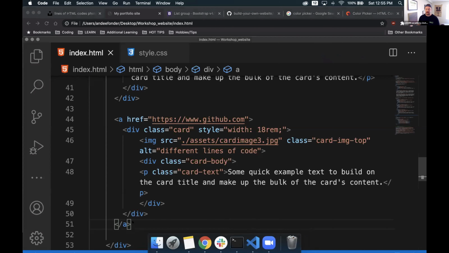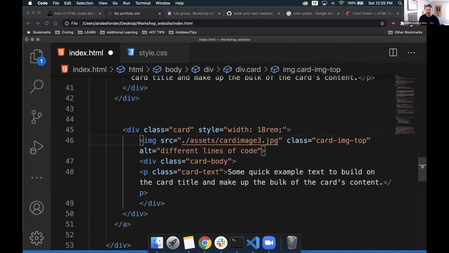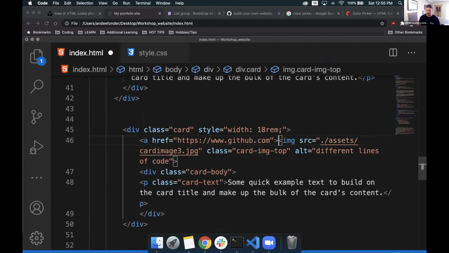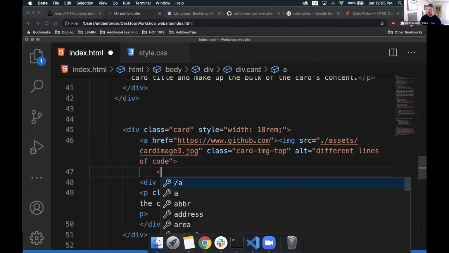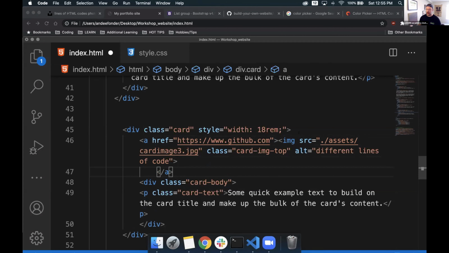We don't have to wrap the entire thing. In fact, we can take out our href and target only certain areas. Maybe I only want the image to be clickable. I can put that anchor tag here, take its closing tag, remove it from where it is, and put it wherever I want it to wrap. In this case, I want it to wrap my image.